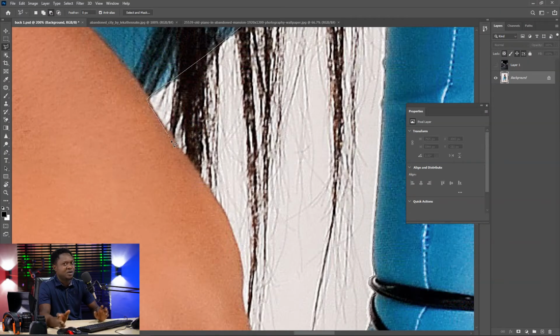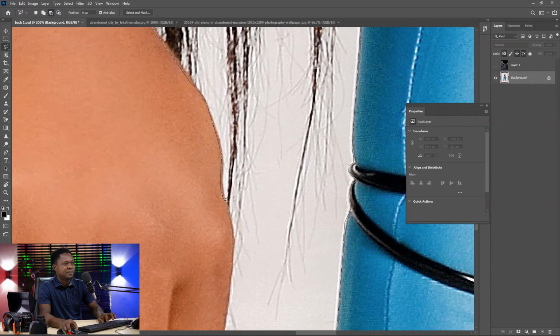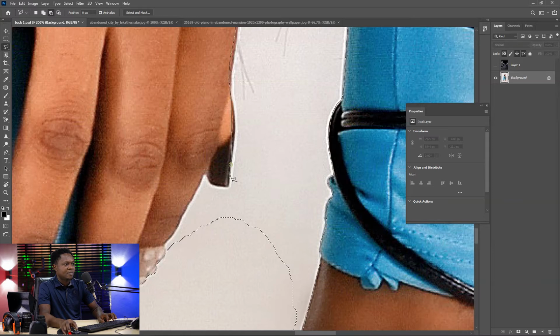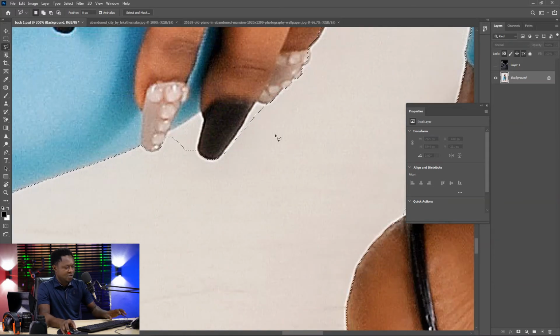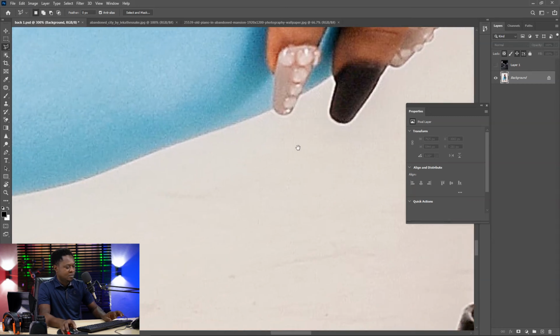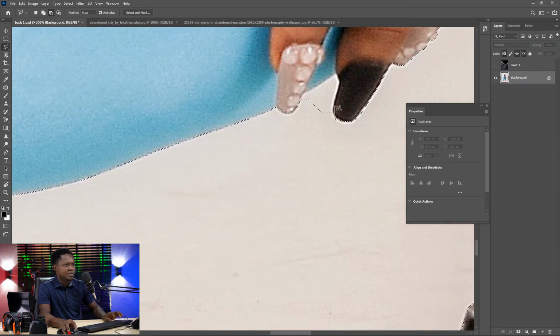I know you might be wondering why we are cutting out the hair. We are not removing the hair, but the background, the part of that background, that is what we are reserving there. So this area also, you have to hold your Alt to create minus selection. Alt also here.